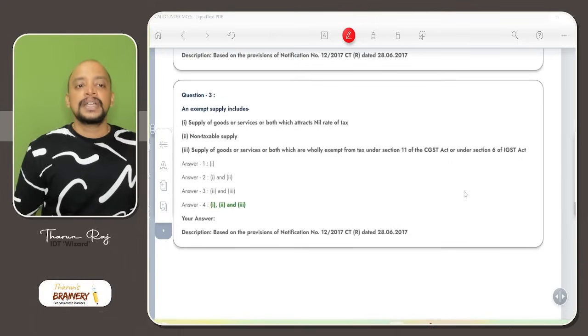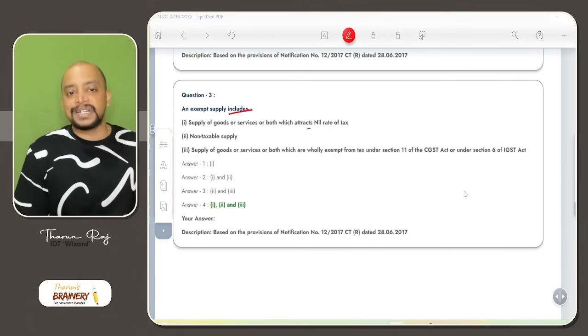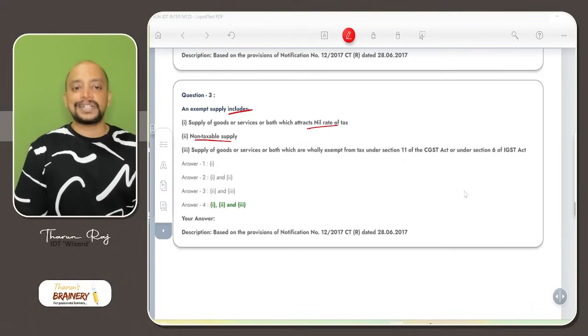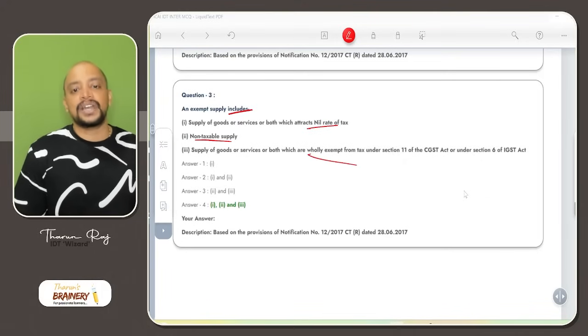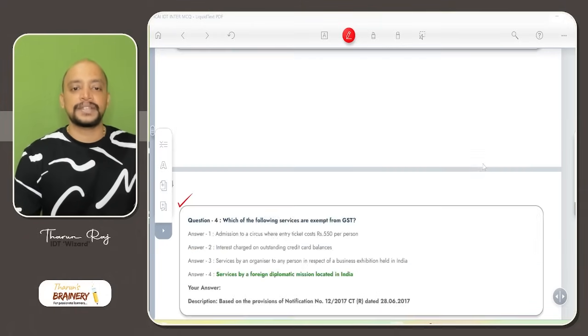Then, an exempt supply includes supply of goods or service which attracts nil rate. Yes, nil rate will be called as exempted. Non-taxable will also be called as exempted. Supply of goods or service or both which are wholly exempt from tax under section 11. So yes, that is also treated as exempted. All these three will come under the meaning of exempted supplies.